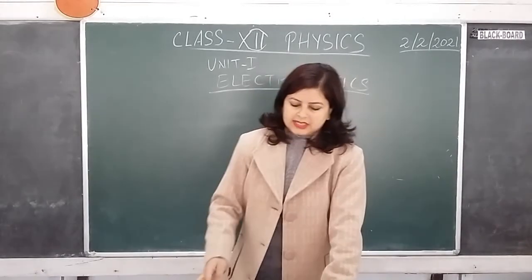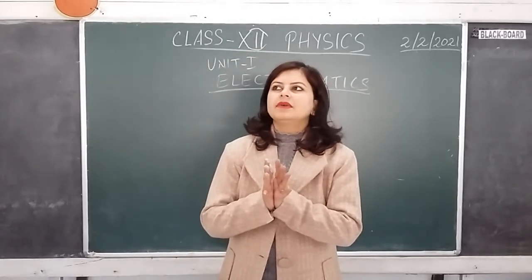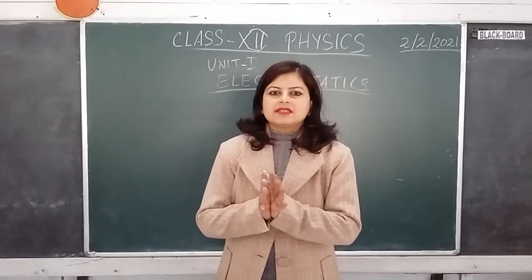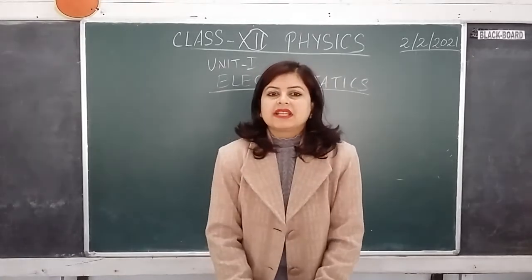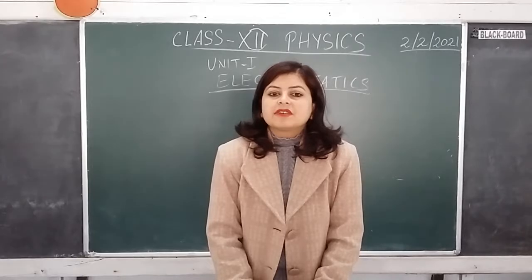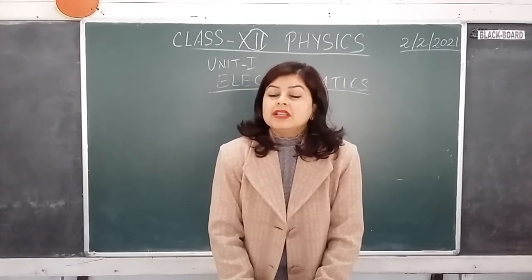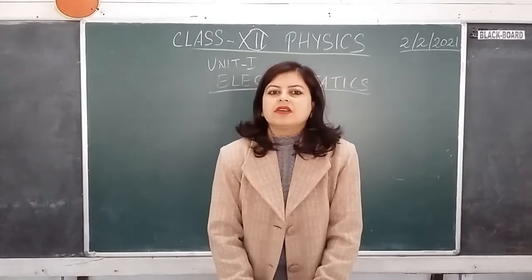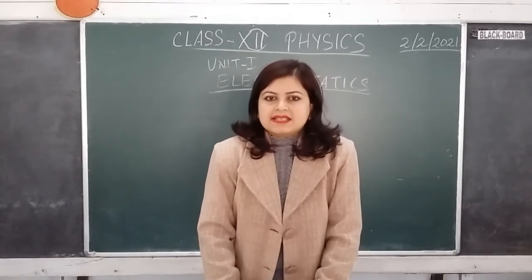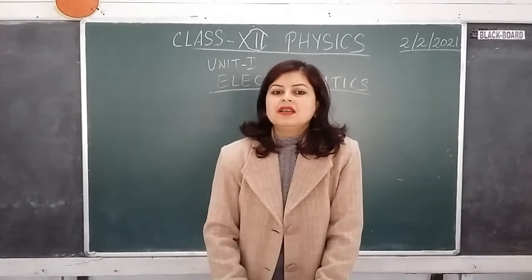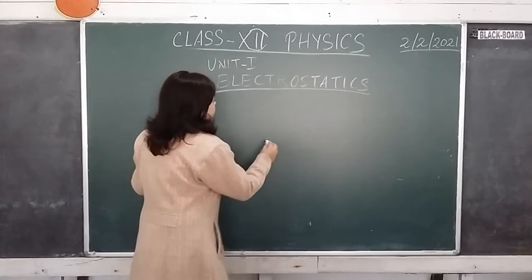Let me give you a very simple example. If you rub a plastic scale against your hair, and you try to attract bits of paper using that plastic scale, the bits of paper get attracted towards the plastic scale. Now the attraction is occurring because there is some charge residing on the surface of the plastic scale because of electrostatics. Alright, so let me tell you what happens actually inside an atom.